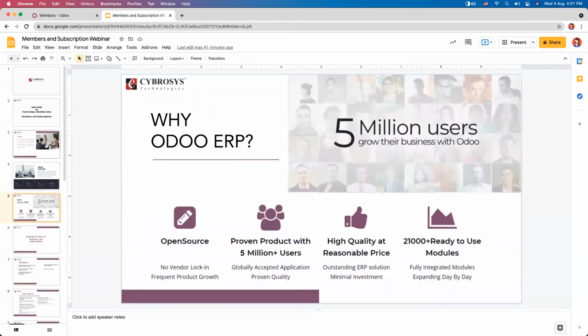So why Odoo ERP? Odoo is an open source ERP. It is globally accepted and a proven product with 5 million plus users. It's an outstanding ERP solution with minimum investment and has fully integrated modules expanding day by day.